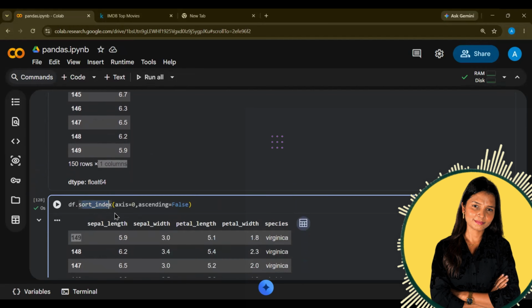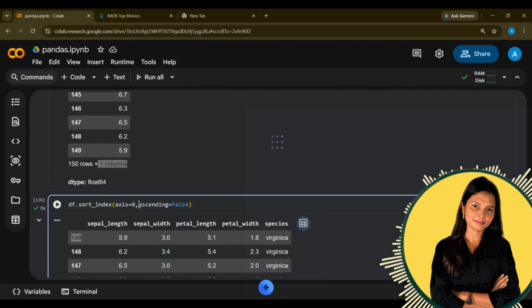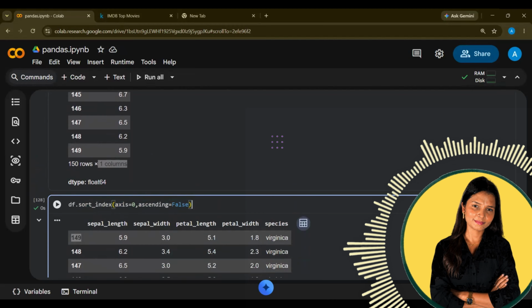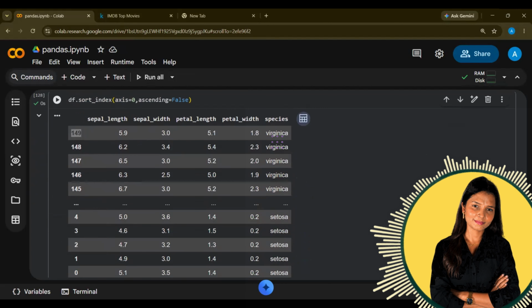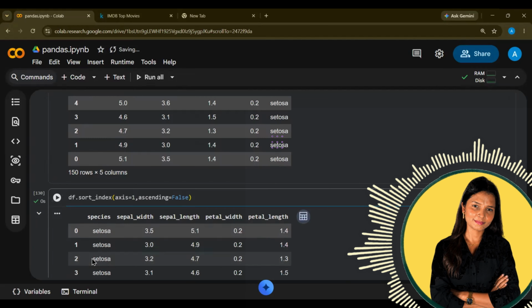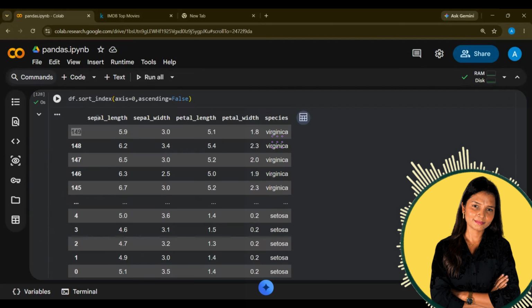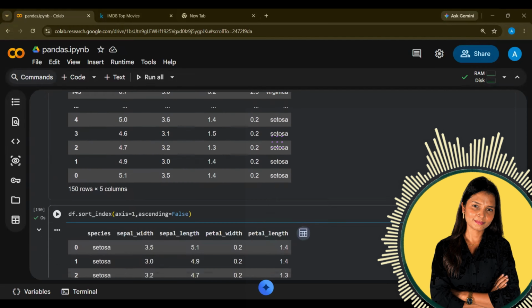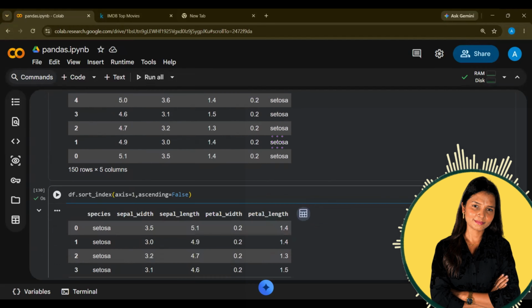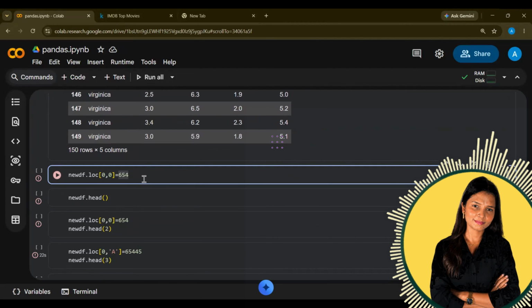So what I'm doing is applying the sort_index function and saying axis is equal to 0, which means work at the row level, and I'm saying ascending is equal to False. When ascending is True, it goes from lower value to higher value. When we say False, it is the opposite. Now you can see this is how it works. Earlier, our column names were sepal length, sepal width, petal length, petal width, and species, right? But now when I said axis is equal to 1, you can see it flipped. So that's how you can flip your data and make it perfect as per your view.